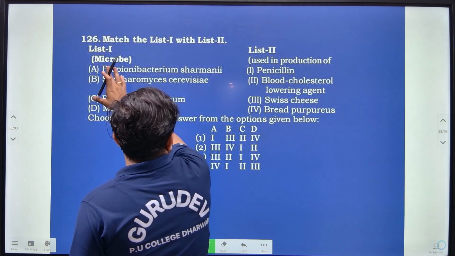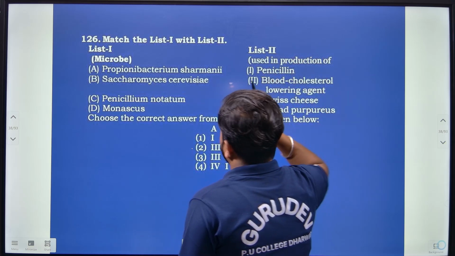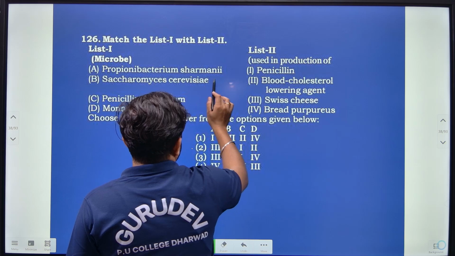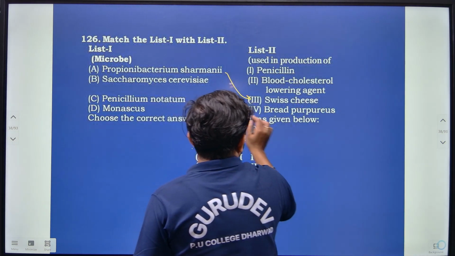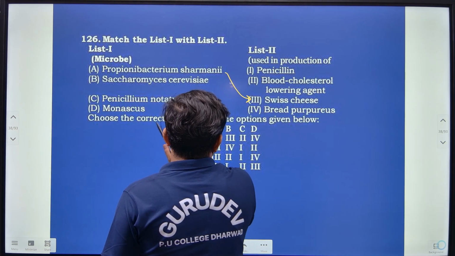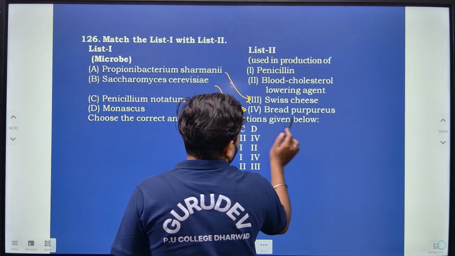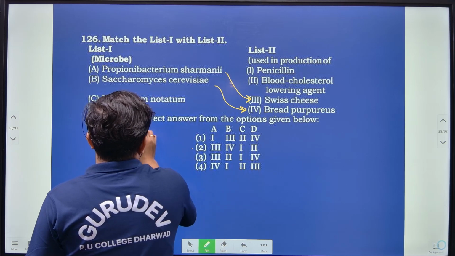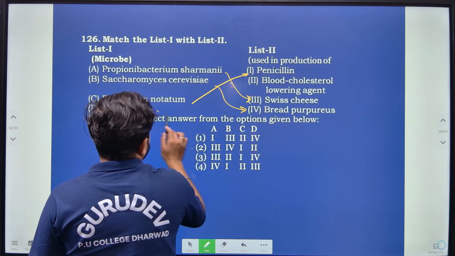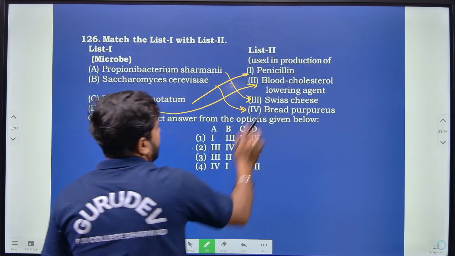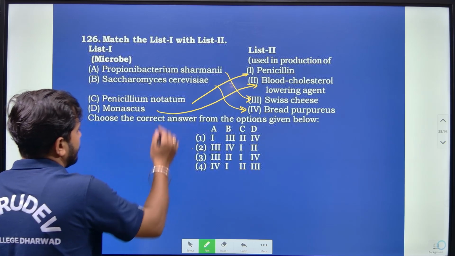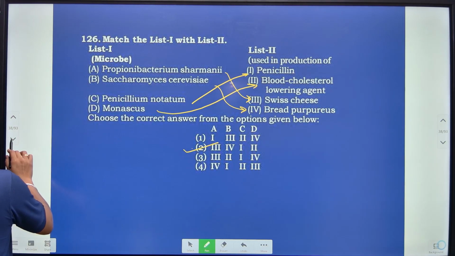Here they have mentioned microbes used in the production of different products. So majorly, Propionibacterium shermanii can be used for Swiss cheese production. Then Saccharomyces cerevisiae can be used for bread making, right? Then Penicillium notatum can be used for the production of penicillin. Monascus purpureus can be used as a blood cholesterol lowering agent. So that is option D. Based on that, option 2 is correct.